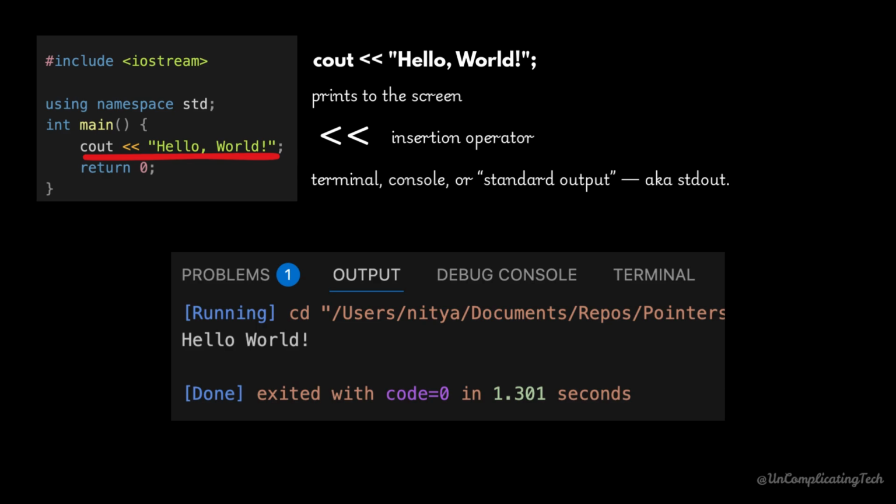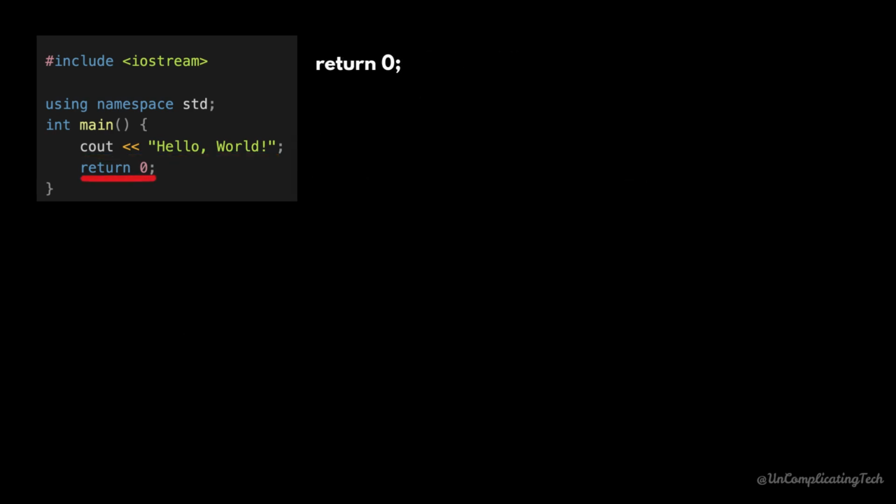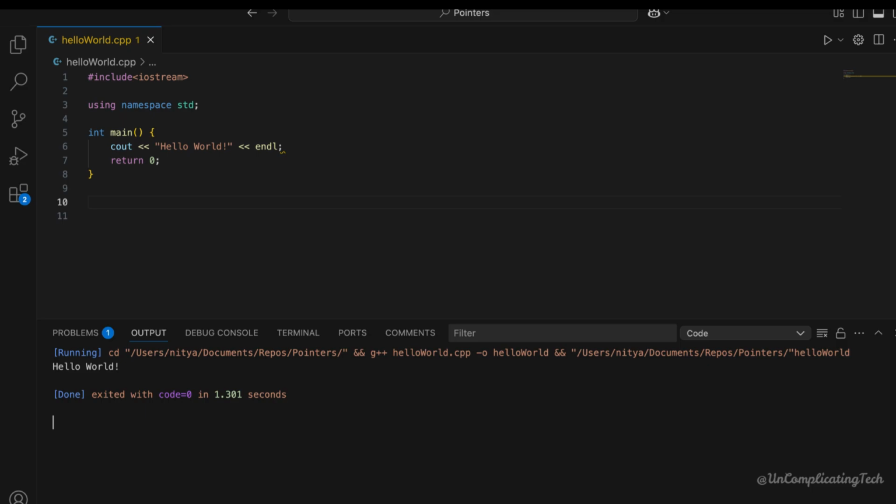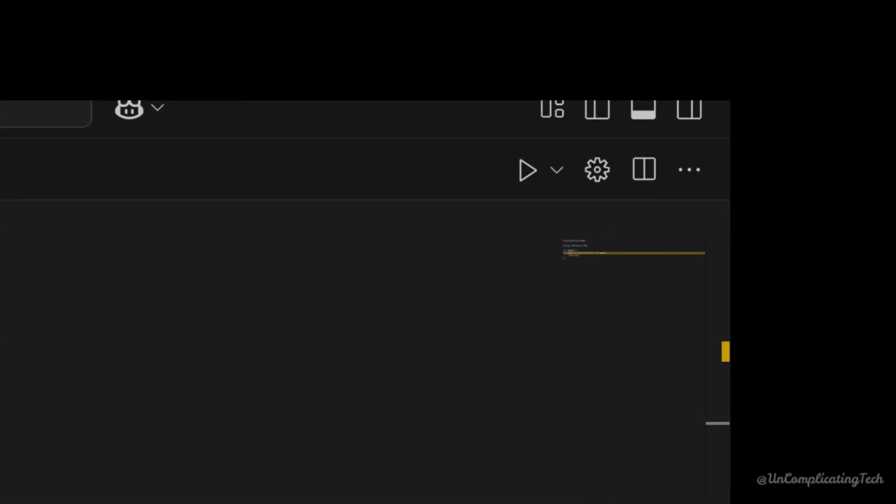return 0 is the end of the main function and tells the operating system that the program finished successfully. As main is a function returning int, return 0 ends this function, and anything you write after return is never executed. Now, when you hit the run or compile and run button in your IDE or whatever workspace you are using, that's when everything kicks off.